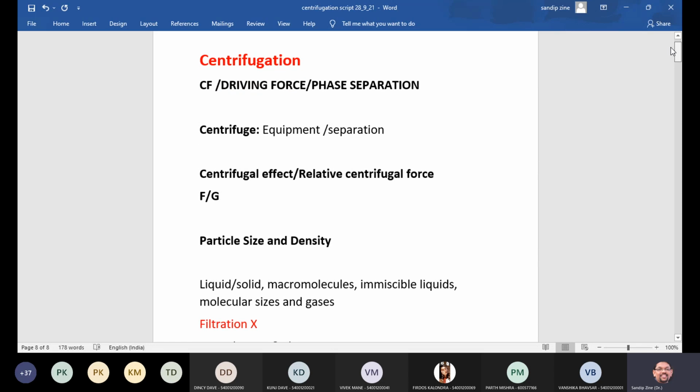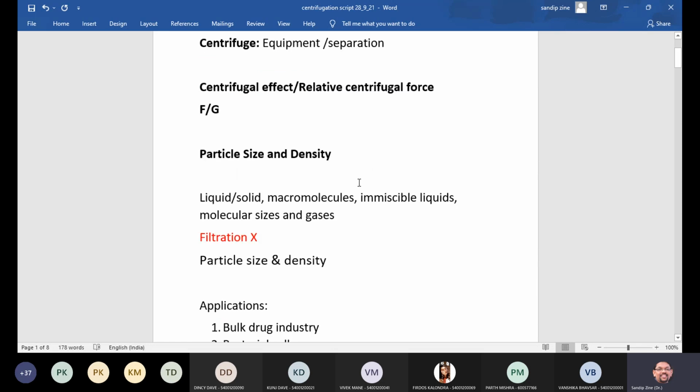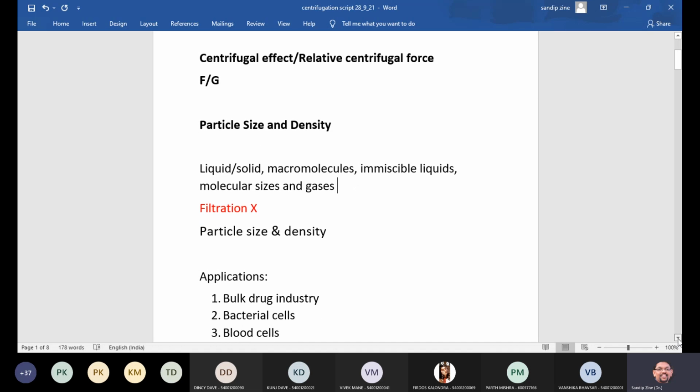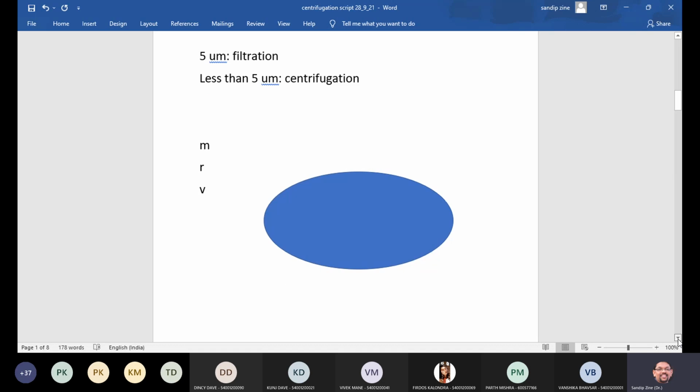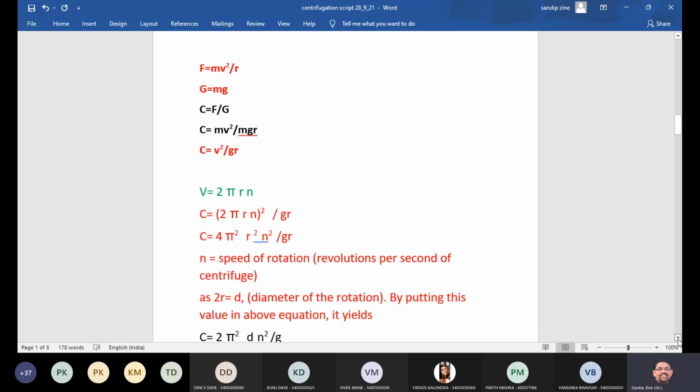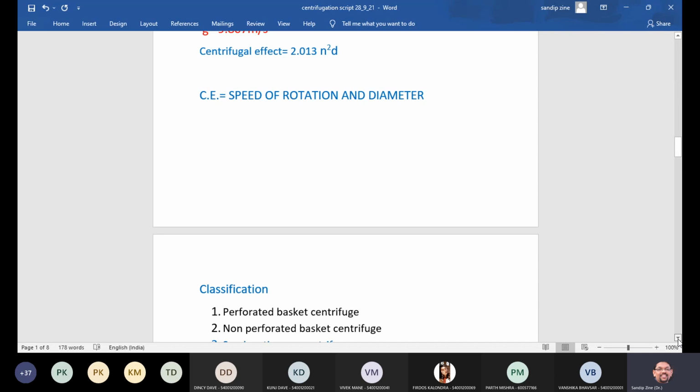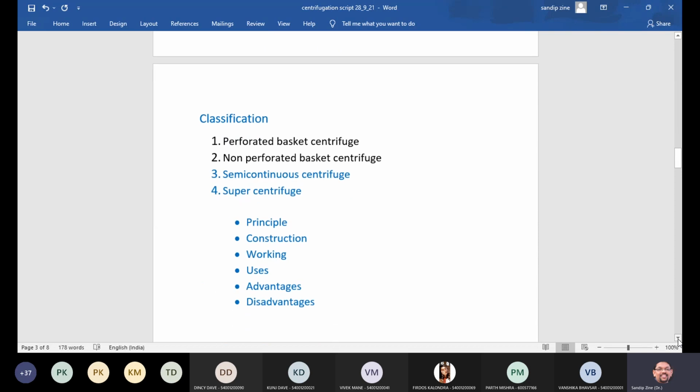Start from the basic terminologies, our important keywords, particle size and density, then liquid and solid macromolecules, for what purpose centrifugation is useful, then application parts, then theory or the principle, then the mathematical equation to define the centrifugation principle, classification. There are 4 types of centrifugation. You will get any one kind of these, isn't it?